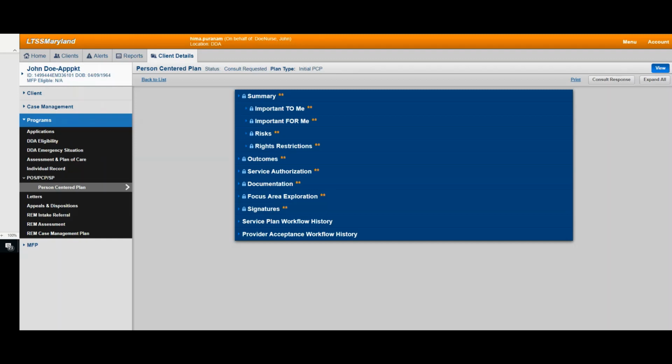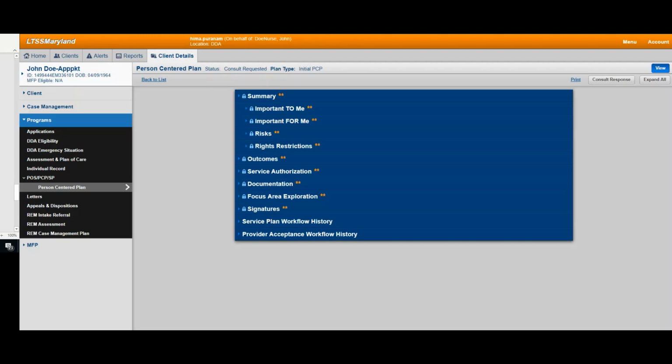In the PCP, you can review the consult information and see what details you were requested to review or provide. You can also see who sent the consult request and the date when it was sent. Within the PCP, you can see on the top the status consult requested and the plan type initial PCP. If you look at the right of that, you can see the consult response button.